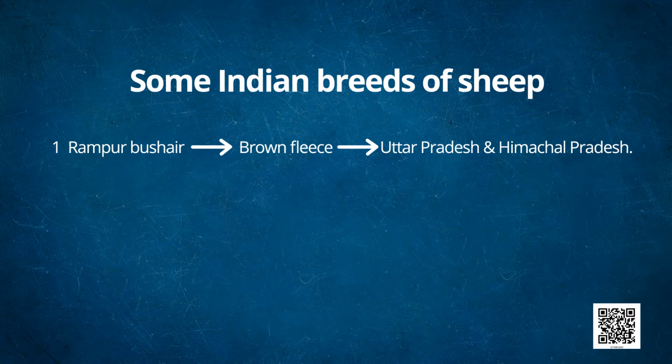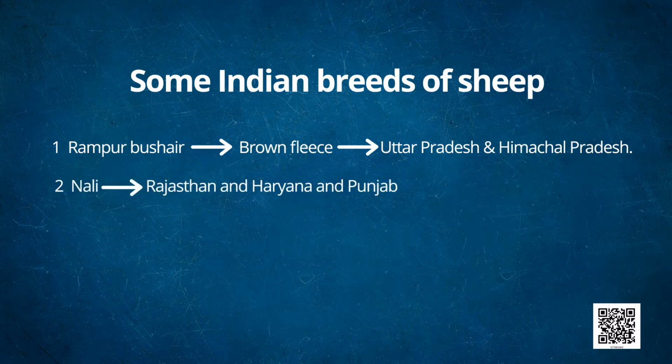It is found in Uttar Pradesh and Himachal Pradesh. Second one is Nali, in Rajasthan, Haryana, and Punjab.